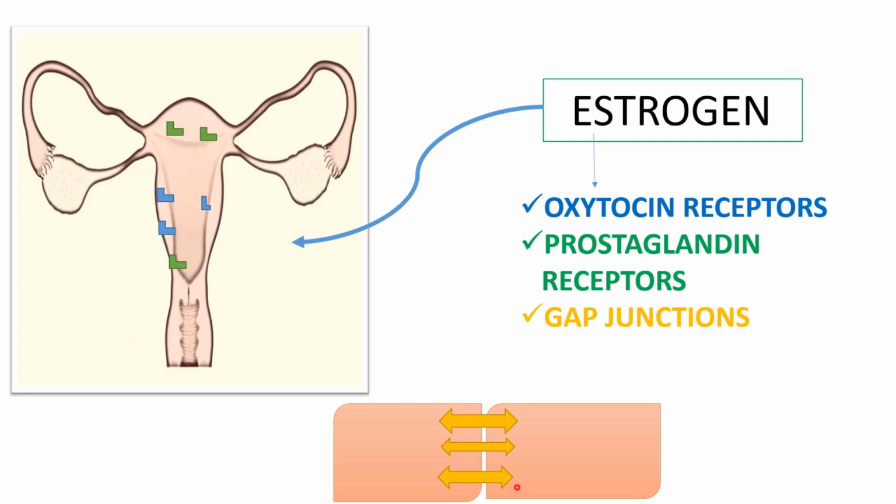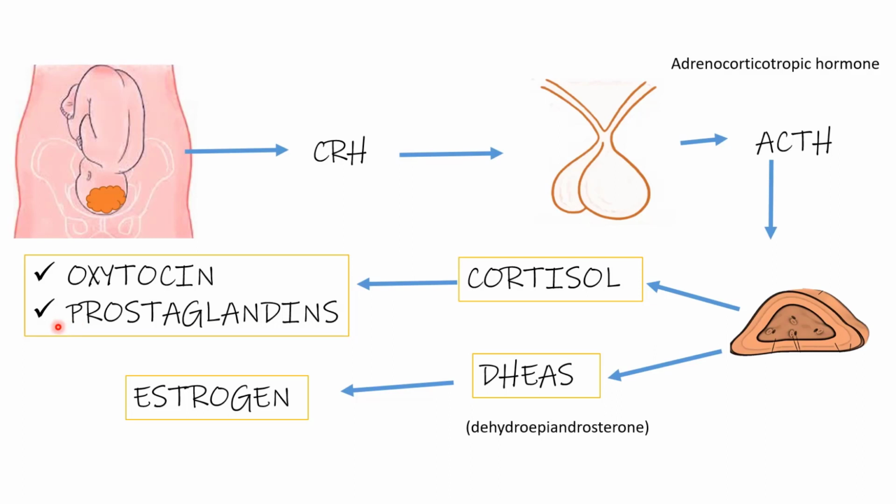We have studied before that progesterone inhibits the action of estrogen. How does it inhibit the action of estrogen? It does not allow the formation of oxytocin receptors. It does not allow the formation of gap junctions, which is important for the initiation of labor. Now, what is the function of prostaglandins? As this hormone is important for the initiation of labor, we should know its mechanism of action.